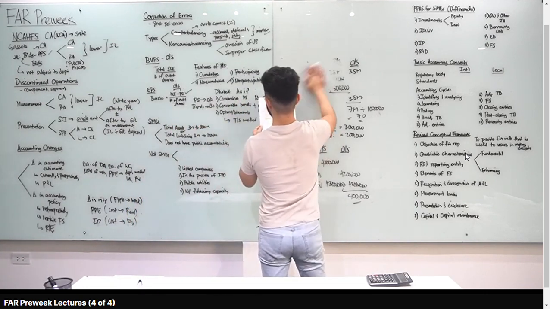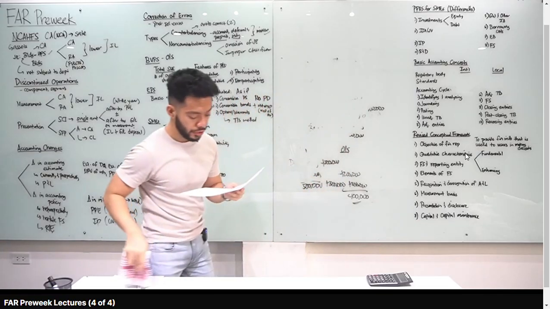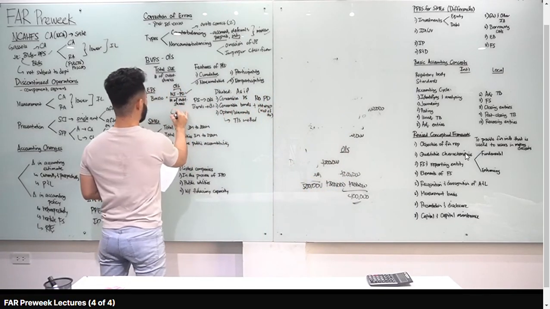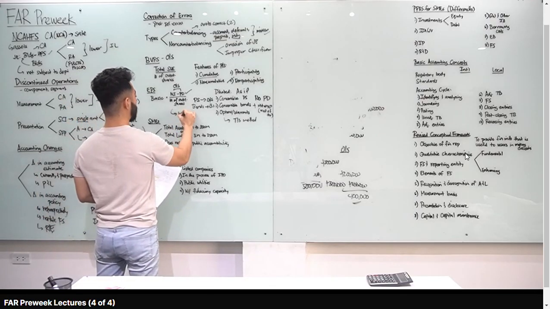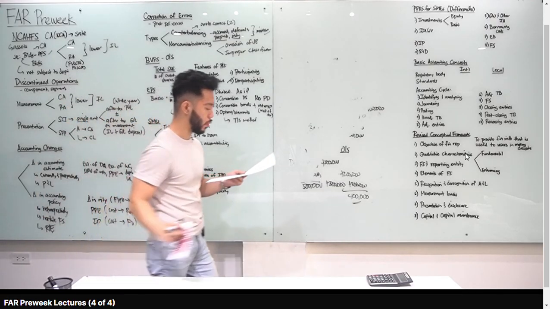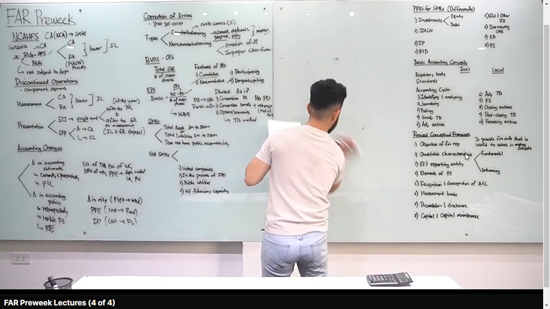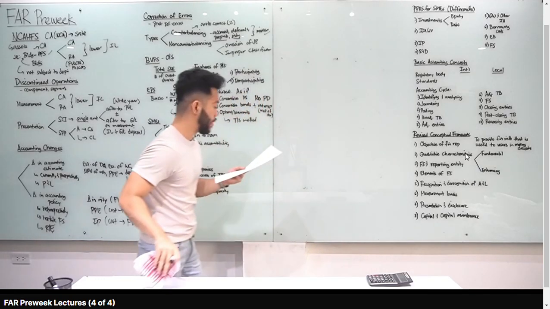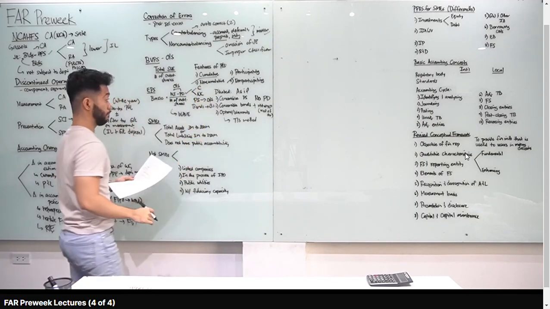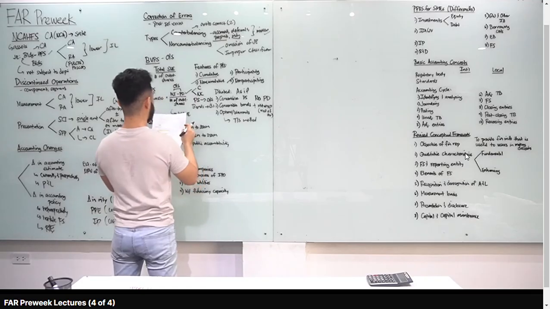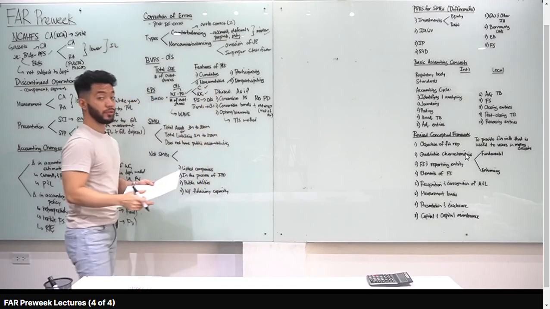EPS, number 1. EPS shall be computed on the basis of, punta ka sa DOG, average ordinary shares outstanding during the year. Actually, ito class, kapag may mga change in resources during the year, nag-issue ng shares, mga ganyan, weighted average yung gagamitin mo dyan sa denominator. Letter D for number 1. In computing basic EPS, the amount of dividends on non-cumulative, okay, preference shares should be, so tingnan mo muna class, yung preference shares kapag cumulative or non-cumulative. Kapag cumulative, ang gagawin mo dyan class is whether declared or not. Alright? Kapag cumulative, whether declared or not, ima-minus mo yan.